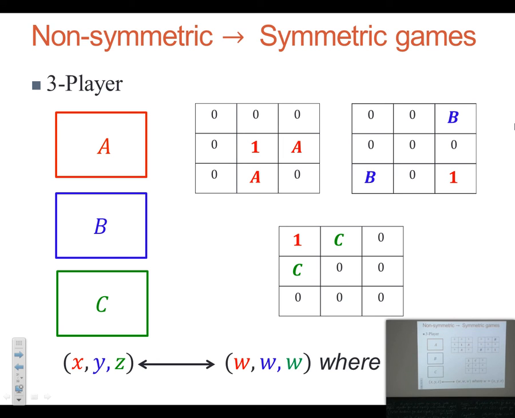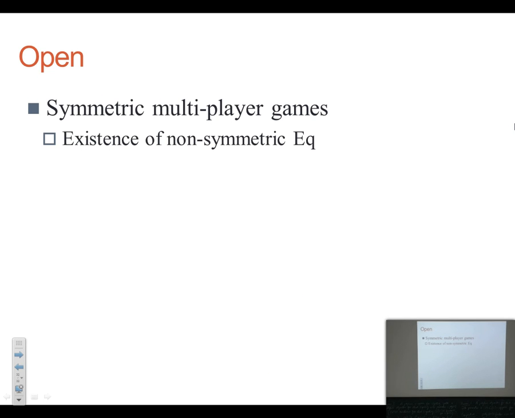Okay, so to end my talk, I don't have much time. So two open problems. One is we know that there always exists a symmetric Nash equilibrium. A non-symmetric Nash equilibrium may also be there or may not be there. So what is the complexity of deciding whether there exists a non-symmetric Nash equilibrium in a symmetric game for 3 or more players? I think for 2 players it has recently been proved to be NP-complete.